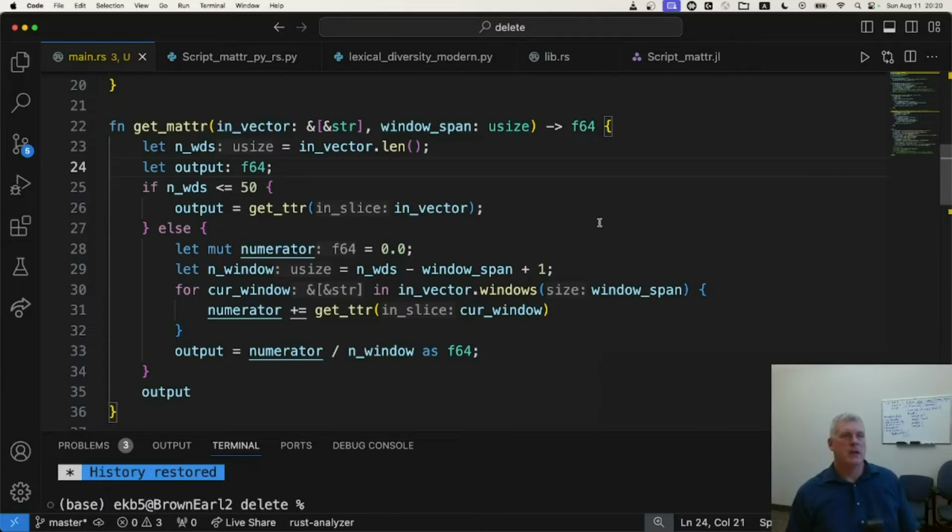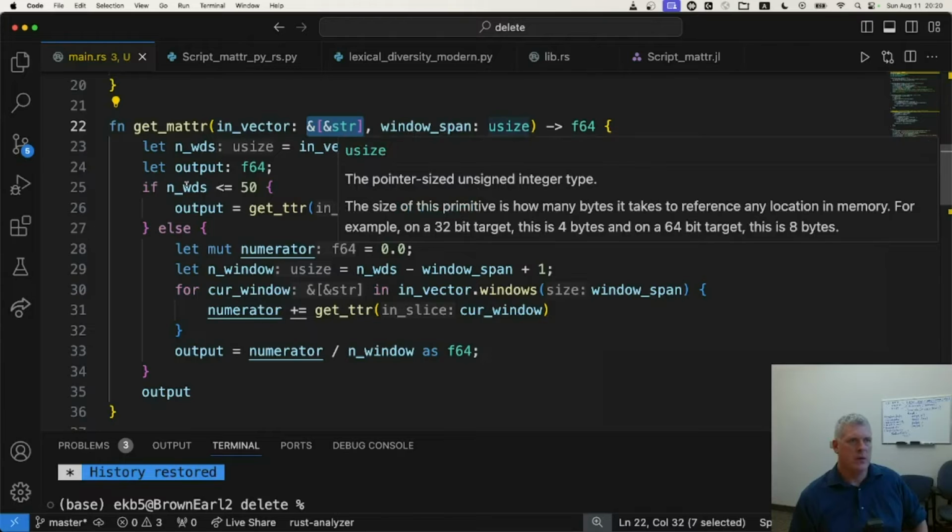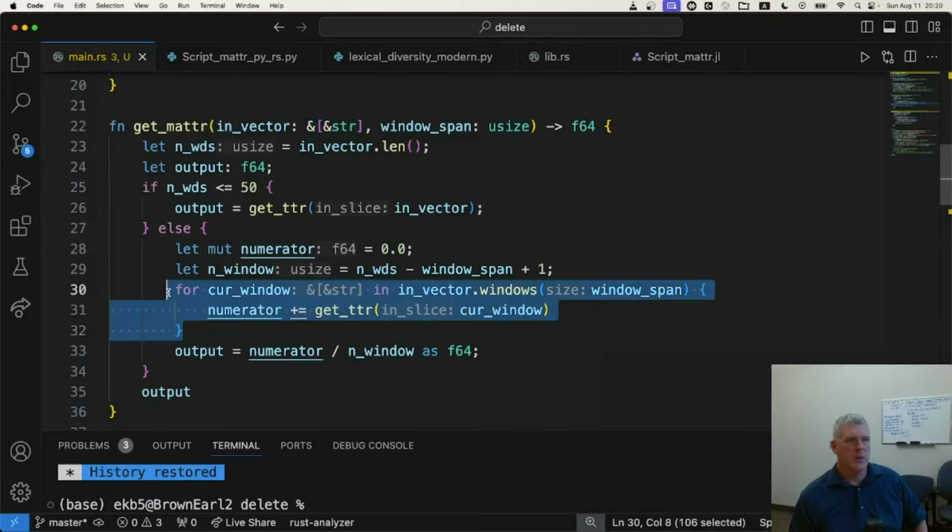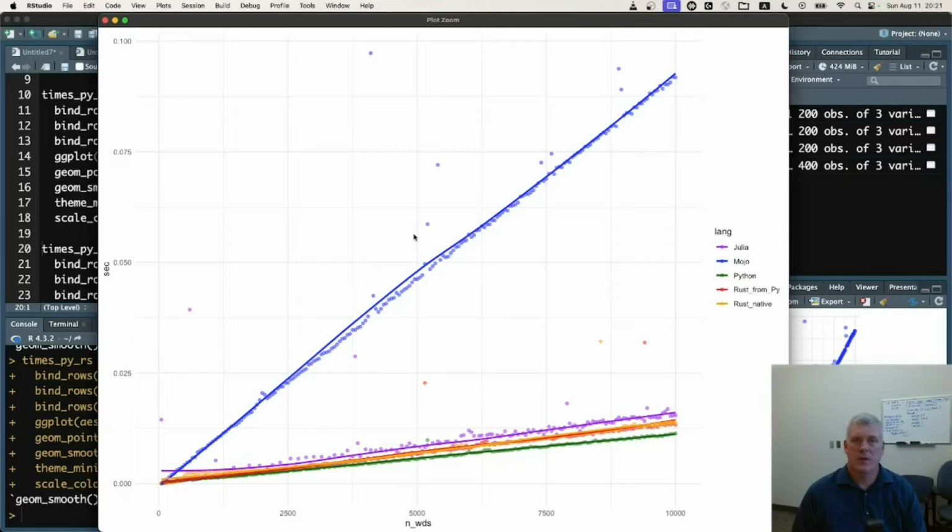And here is my native, I'll maybe call it native Rust, that is Rust by itself, function here, get MATTR. You pass in a slice to a vector, and you have your window span of 50 words, and you are simply moving the 50-word window one word at a time, giving the number of unique words divided by the number of running words. You take the average, that's it. So this is just a follow-up video from the previous video. I've already run it before the video started, and we're going to be using the same results from the previous video, but we're going to add in native Rust, or Rust by itself.